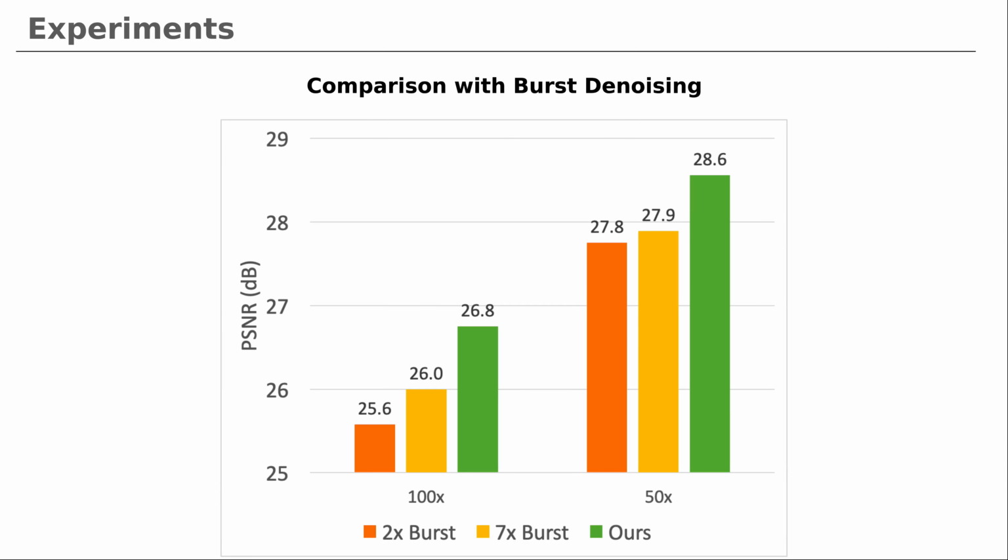We compare the proposed flash denoising method to burst denoising, where we use a burst of 2 or 7 frames. Note that our flash no-flash input is essentially a 2-frame burst with flash. At different darkness levels, the flash denoising method consistently outperforms burst denoising, even for a 7-frame burst.